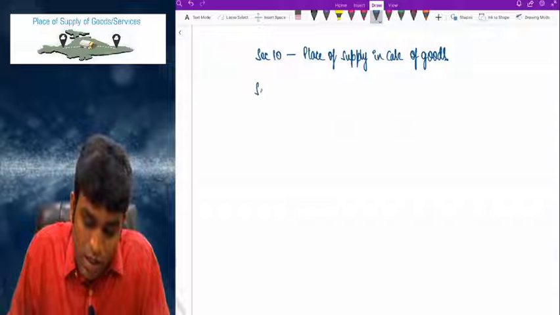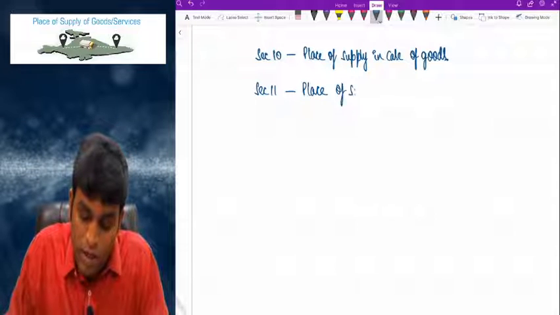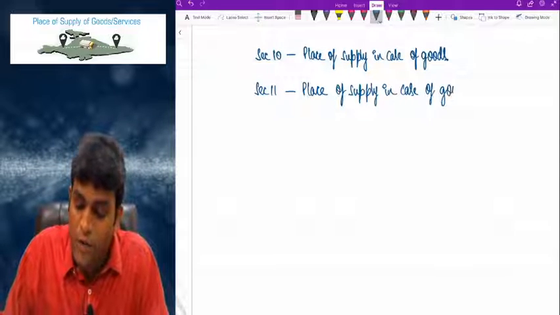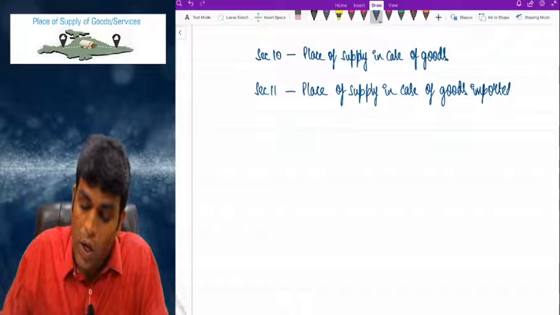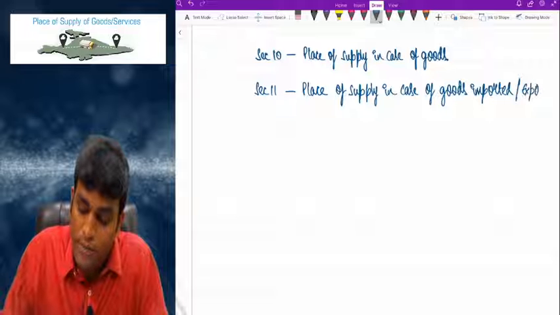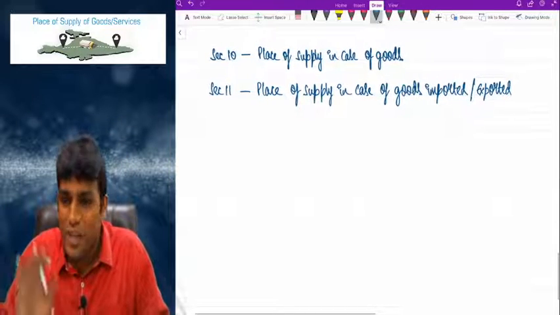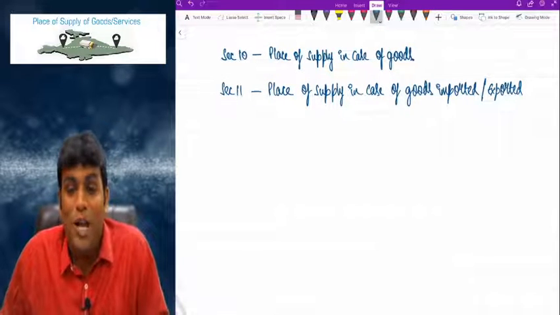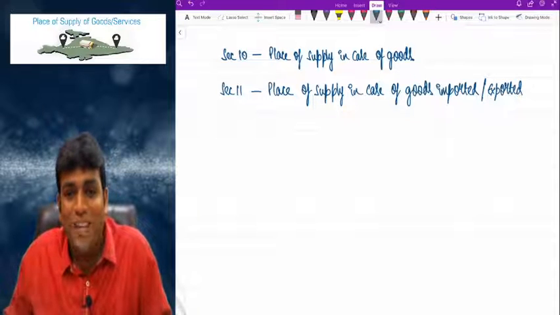Then Section 11 talks about place of supply in case of goods imported or exported. So friends, Section 10 talks about generally what is the place of supply for goods, and 11 talks about place of supply in case of goods which are imported or exported.